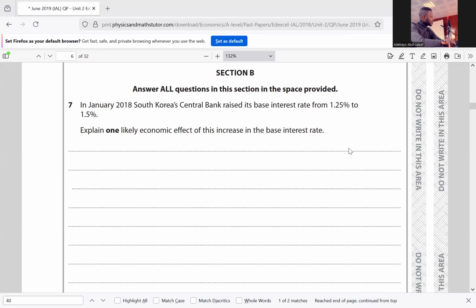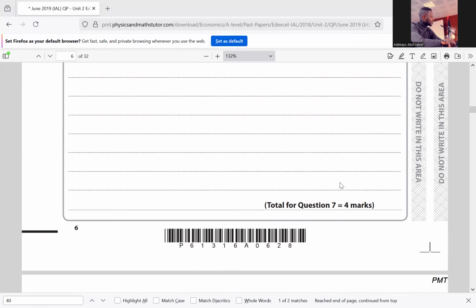So an increase in the base rate will bring about a rise in the cost of borrowing for commercial banks. And if there's a rise in the cost of borrowing for commercial banks, this will in turn reduce investment, which will in turn reduce the aggregate demand within the economy. So that's question 7. We go to question 8.